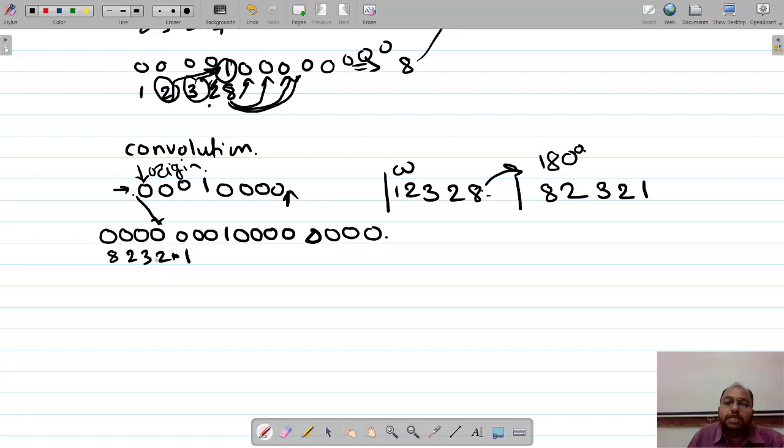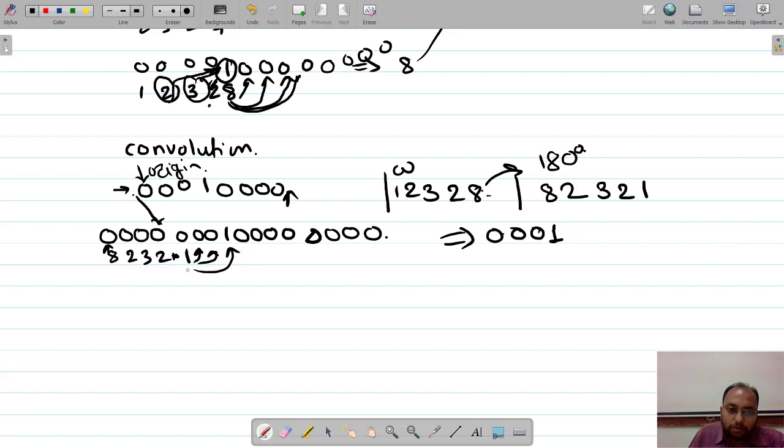Sorry, this must not be there. Fine. Now let us perform the operation, the sum of products. Your answer will be 0 because all zeros are there. Now move it to this point, and the answer will also be 0. Then move it to this point, and the answer will also be 0. Then go to this point. Now 1 multiplied with 1 and the rest of the zeros are there.